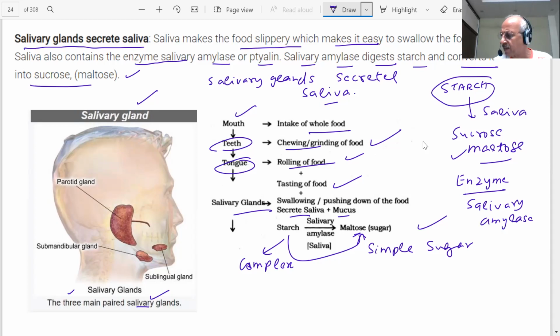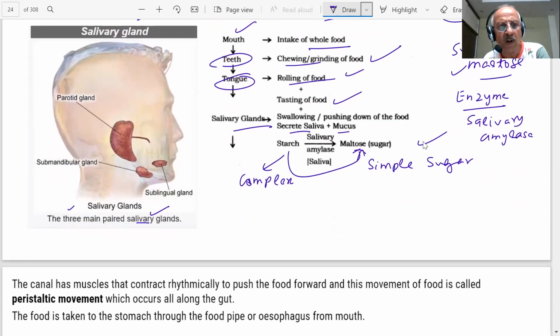Okay? Do you experience this? Now, when you will eat the food, be careful. When you are eating the food, be careful. All this is happening. So you will take the food and chew it well. You will not eat food fast. Got my point? If we will eat food fast, what will happen? Then this process is not going to take place. The starch is complex molecule. It should be converted into simple sugar, which we have shown here, maltose.